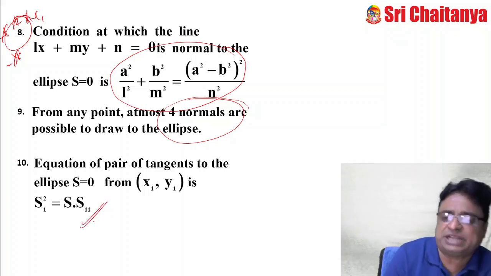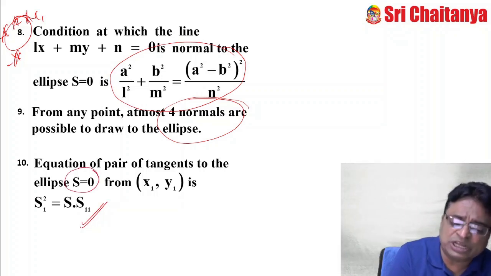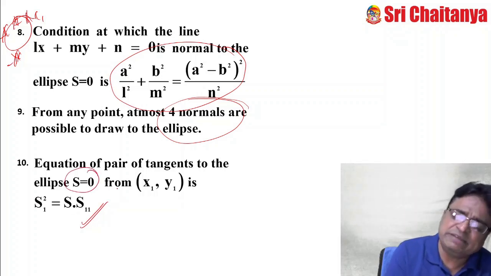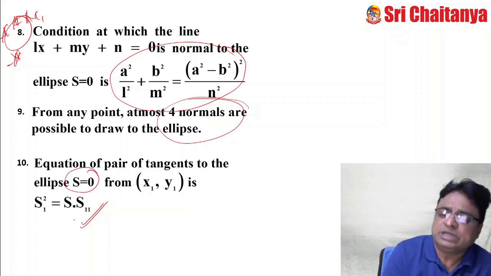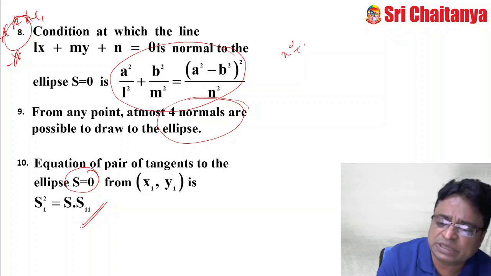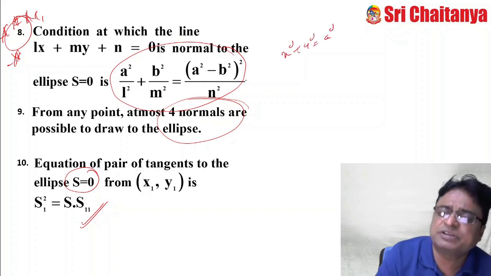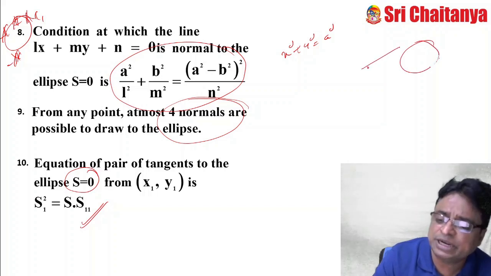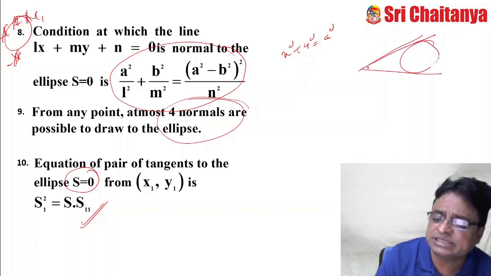And of course, this is about the equation of the pair of tangents to the ellipse. Not only ellipse, even for circles, even for parabola, whatever it may be, the second degree curve. This is the formula. Suppose for a circle x square plus y square is equal to a square, the equation of the pair of tangents. Pair of tangents means suppose this is a circle, this is a point, and this is a tangent, and this is a tangent. How to find the equation of the pair of tangents?